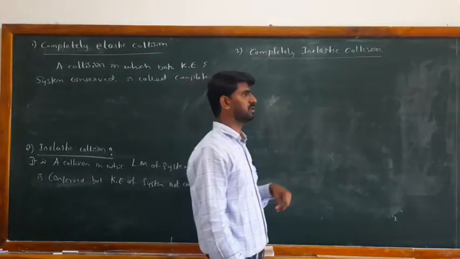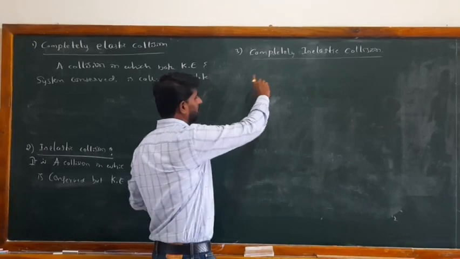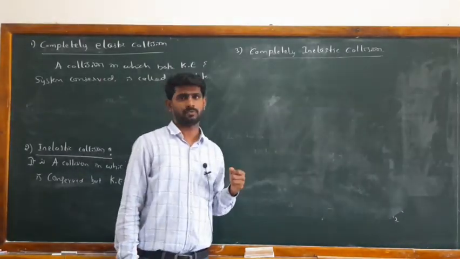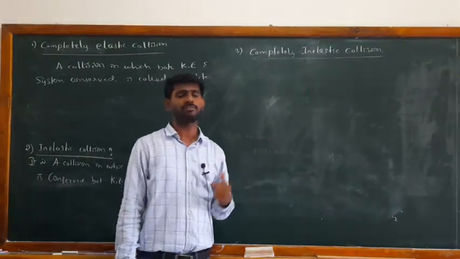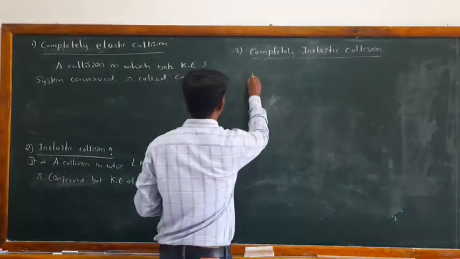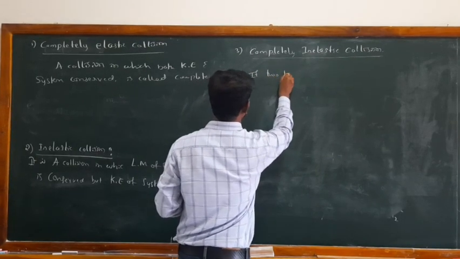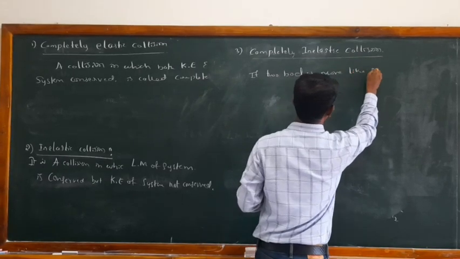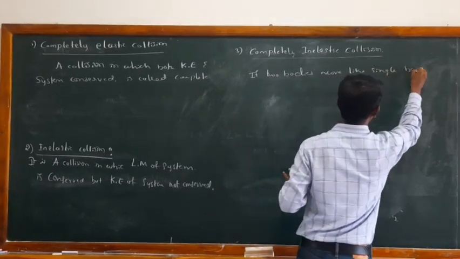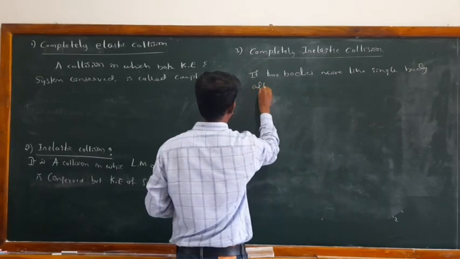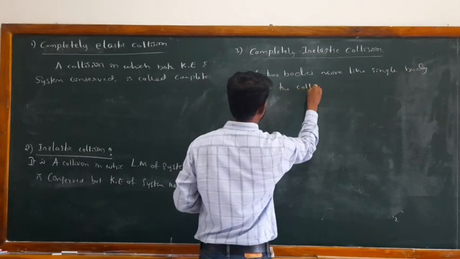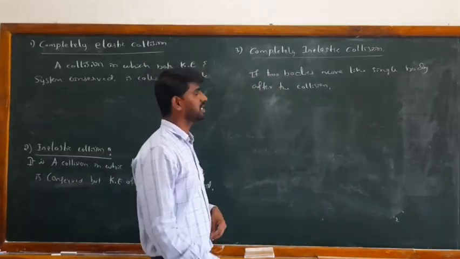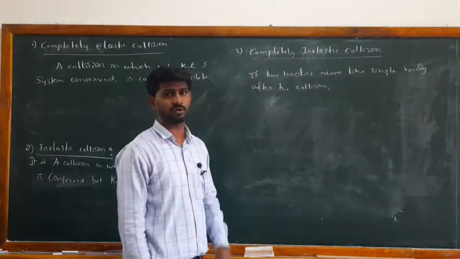And there is one more condition. It is a collision in which the two bodies move like a single body after the collision. If two bodies move like a single body after the collision, then we call that collision a perfectly inelastic collision.